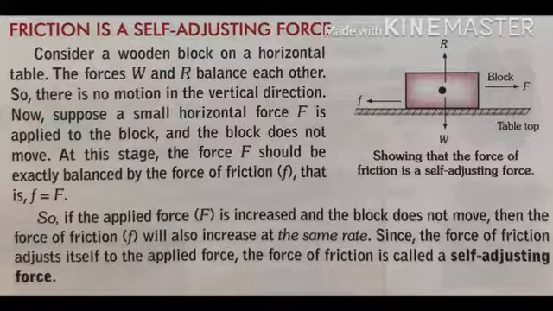So, if the applied force F is increased and the block does not move, then the force of friction f will also increase at the same rate. Since the force of friction adjusts itself to the applied force, the force of friction is called a self-adjusting force.